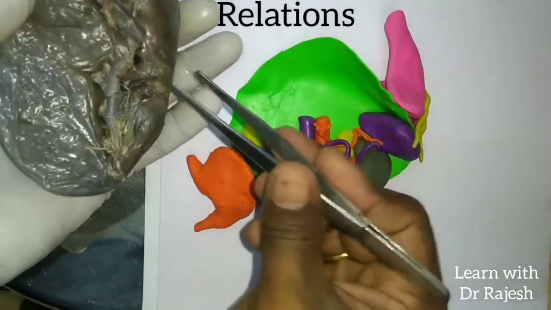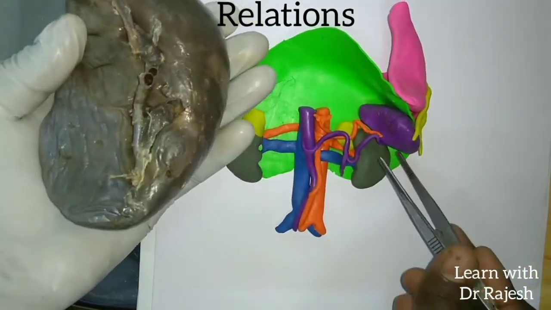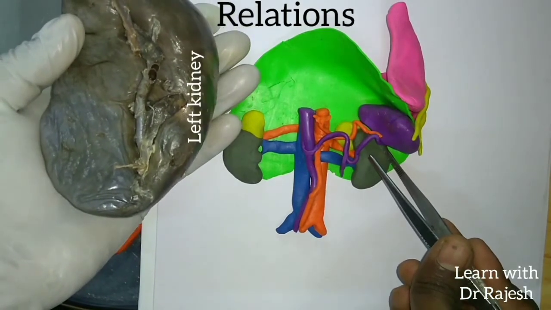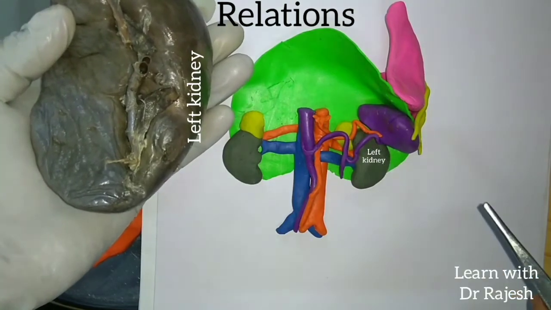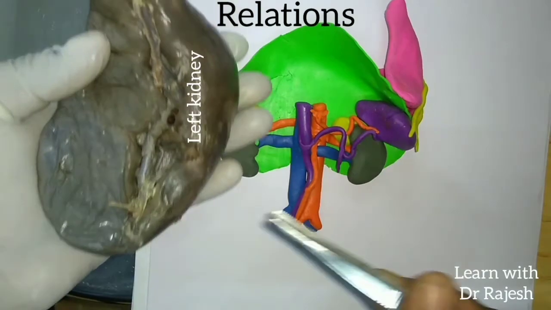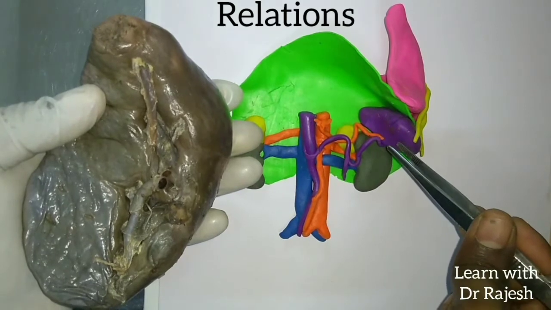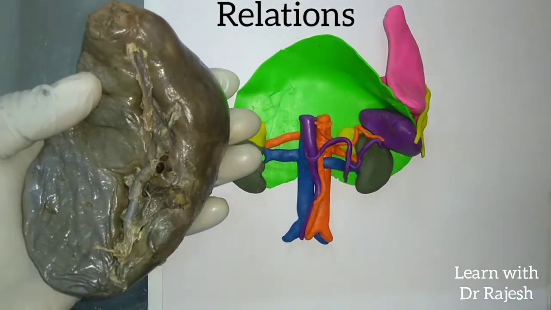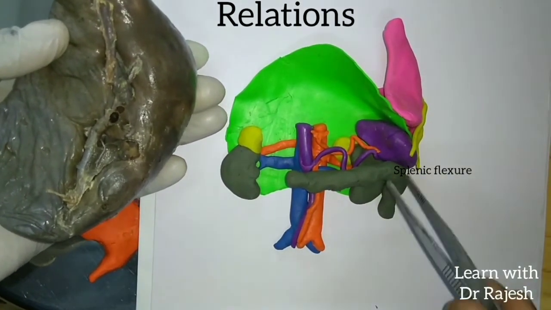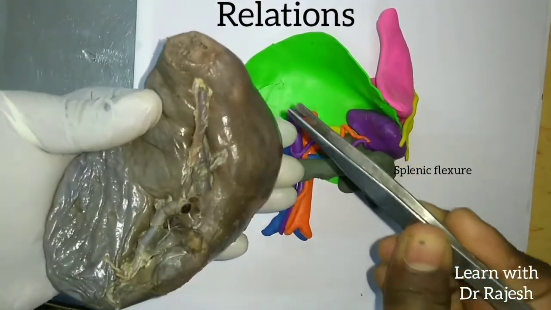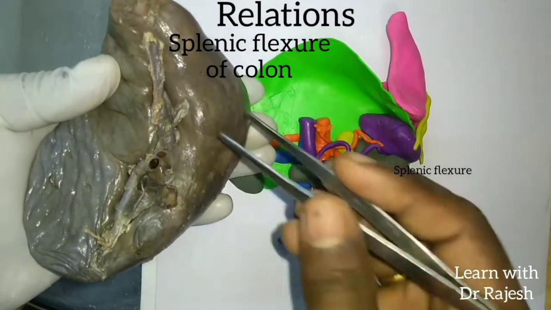Next, going to the inferior surface. If you see the inferior surface, it is mainly related to the left kidney. You can see this is the left kidney. Now coming to the broad anterior end, the area along the medial aspect of the anterior end is related to the splenic flexure of colon. So these are all the relations along this surface.